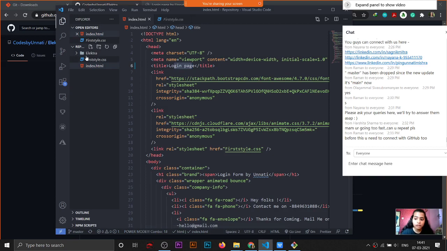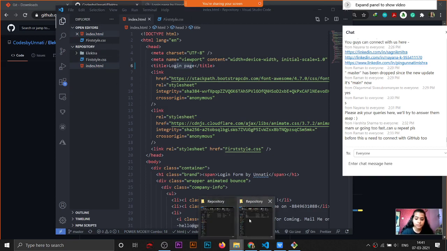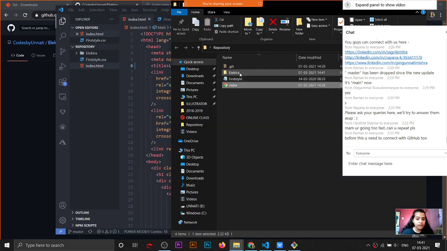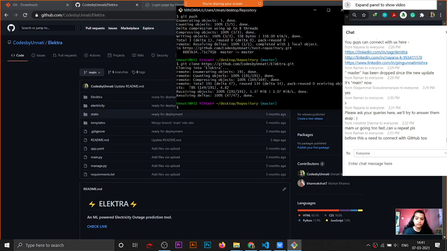You can see the file is being generated here. It will be copied fully by this command. See, it is fully done. So in this way, you can work on anyone's project on your local machine. You can just write the command git clone and then the URL. By this, the whole project will be copied to your local machine.